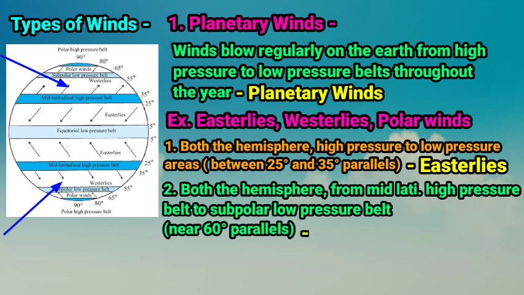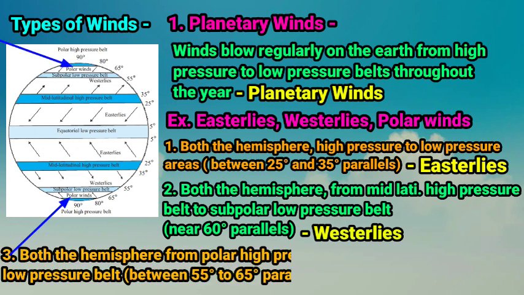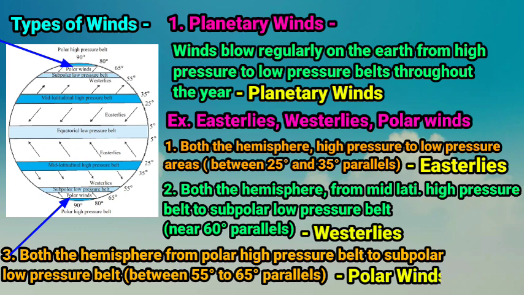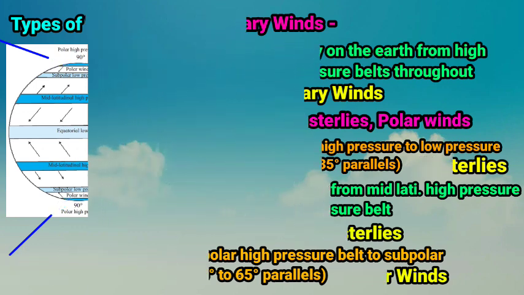These winds are called westerlies. Next, in both the hemispheres, winds blowing from the polar high pressure belt to the subpolar low pressure belt between 55° and 65° parallel are called polar winds. Generally, they blow from east to west. Children, all these winds are called planetary winds.